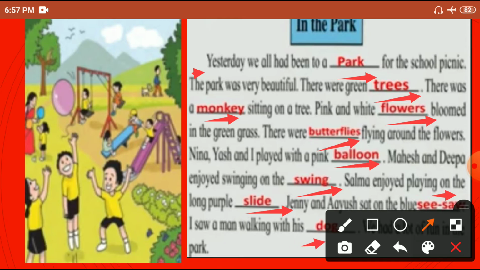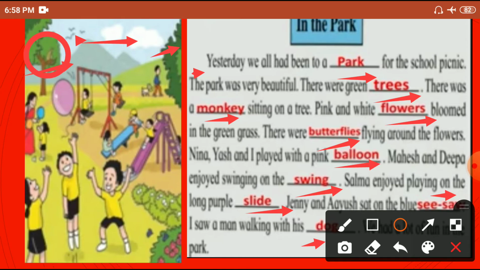Okay, now observe the picture, students. Also, is this answer correct or not? Let's see. Yesterday we all had been to a park. So this is the picture of a park. The park was very beautiful. Yes, there were green trees. So look here, what is the color of the tree? Green. There was a monkey sitting on a tree. So look here, students, here is a monkey sitting on a tree.